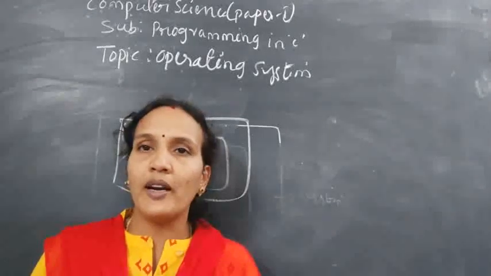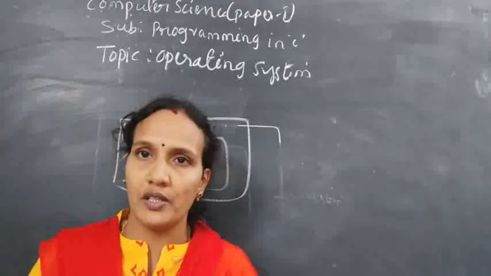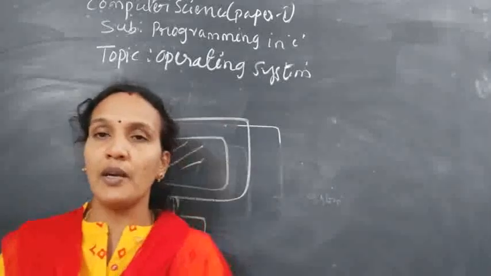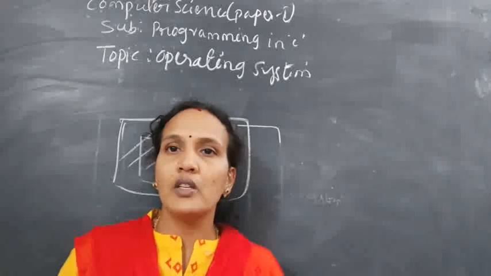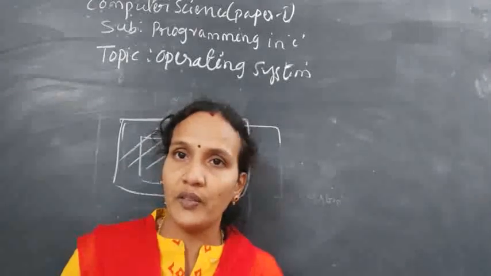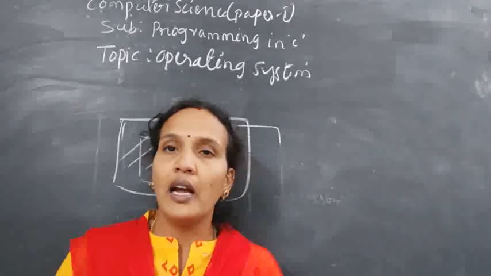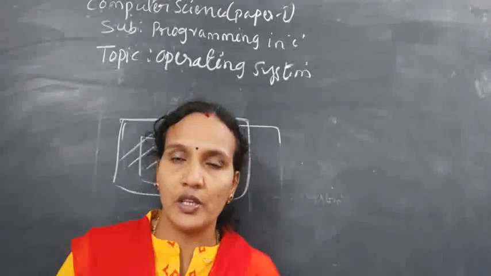It provides an interface between the user and the hardware devices of your system. Without an operating system, the user cannot communicate with the system and cannot perform any operations inside the system. So the operating system is an interface between the user and the hardware devices. This operating system is also called the administrator of the system.